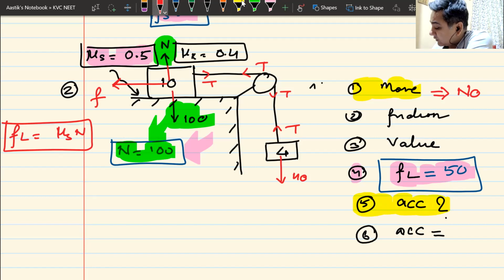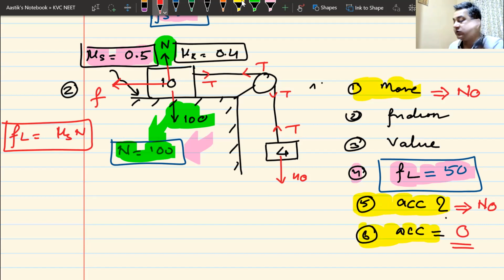So the answer to the first and the fifth questions are simply no. Since we know that the acceleration is zero, acceleration is not there, I can simply write acceleration will be equal to 0. So we have answers to question number 1, 5, and 6.